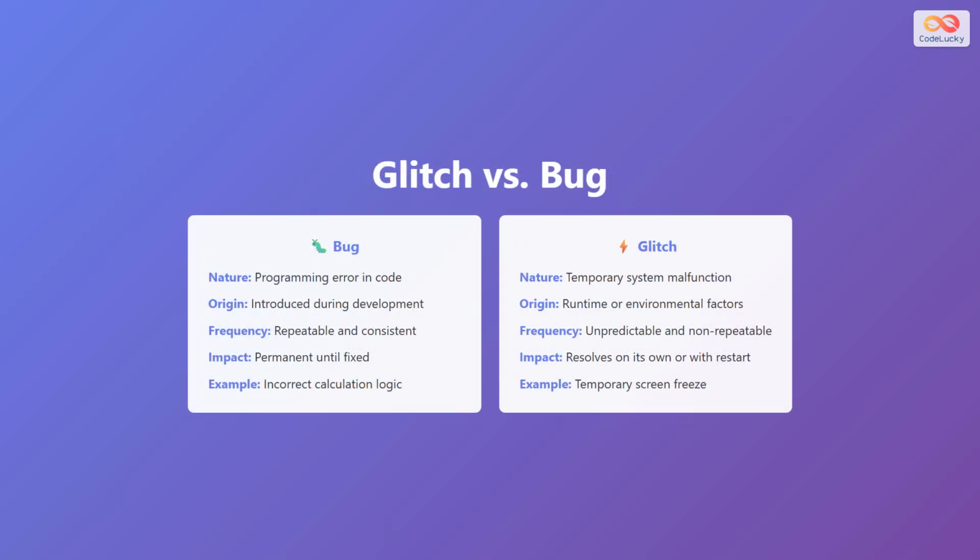It's important to understand the difference between a glitch and a bug. A bug is a programming error in code, introduced during development, that is repeatable and consistent. Bugs remain permanent until they are fixed by developers. A glitch, however, is a temporary system malfunction from runtime or environmental factors. Glitches are unpredictable and non-repeatable, resolving on their own or with a restart. Understanding this difference helps you communicate tech problems more clearly to technical support.